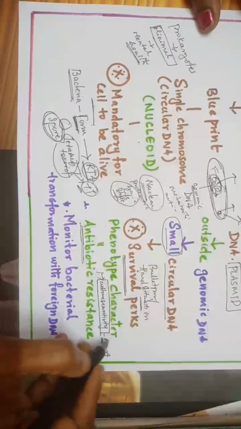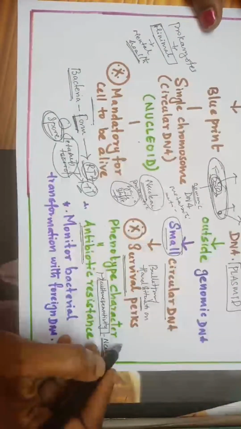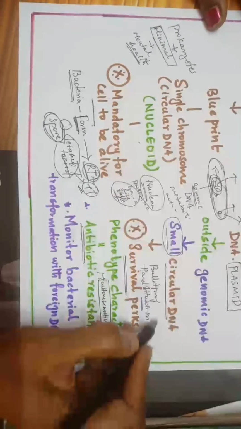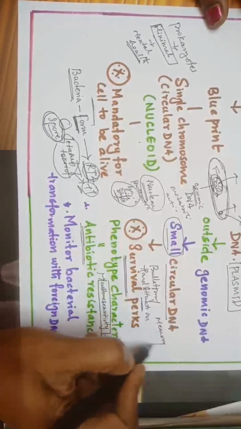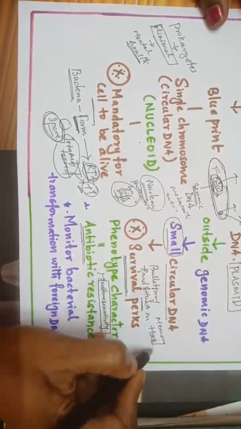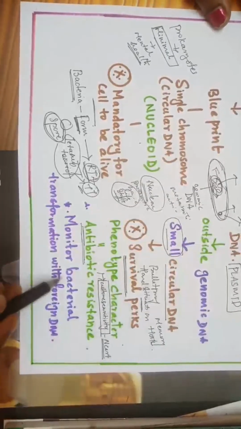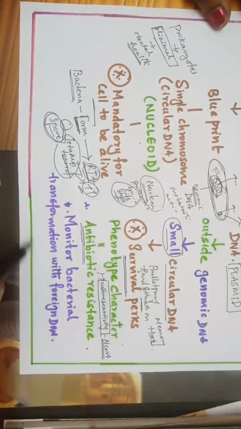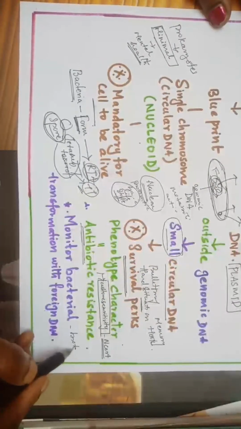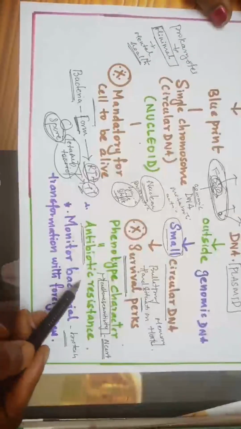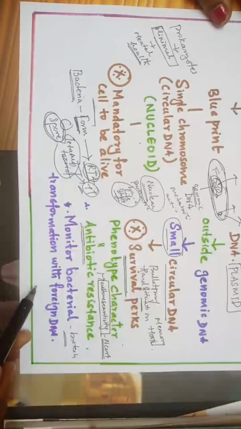See, if you correlate one with another, it is easy for you to remember. This is called a memory hook. Then, to monitor bacterial transformation with the foreign DNA, this is the biotechnology part. What are the two uses of plasmids? Antibiotic resistance and monitoring bacterial transformation with the foreign DNA.